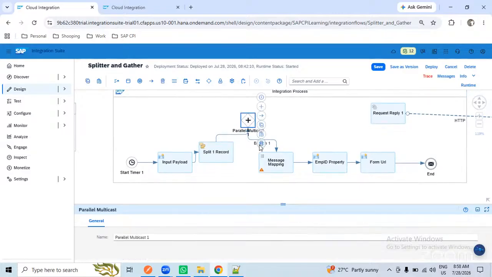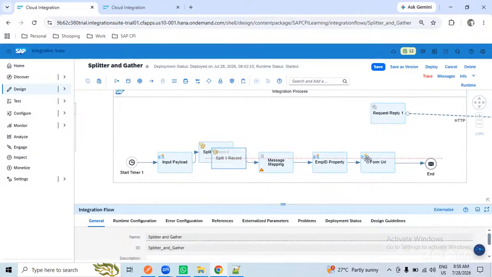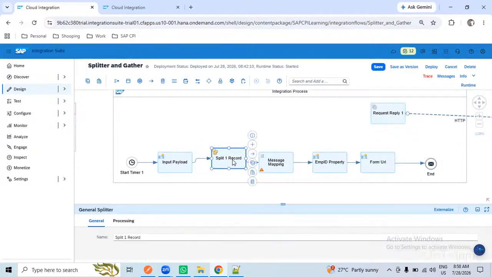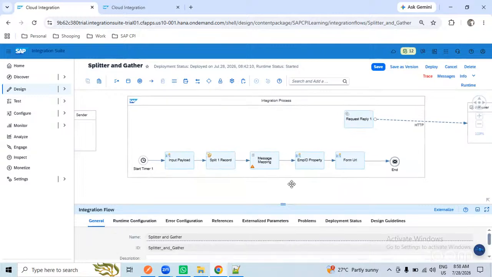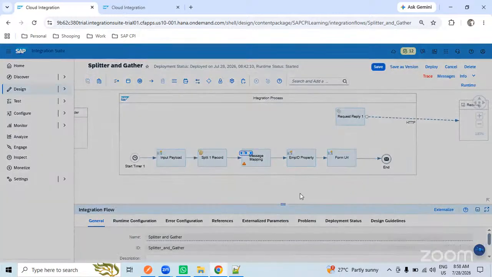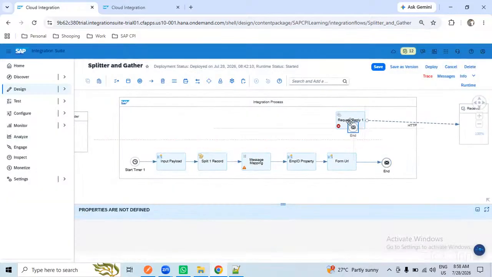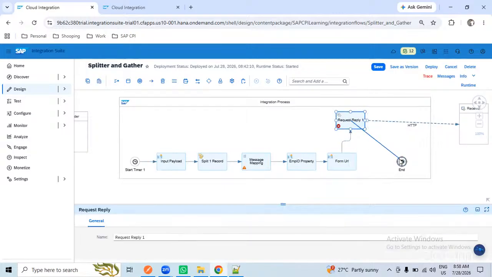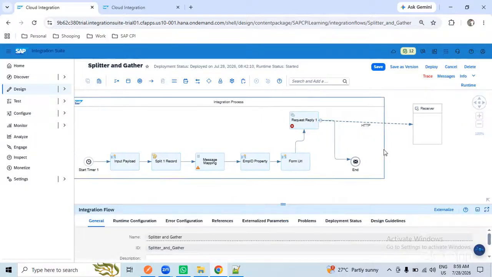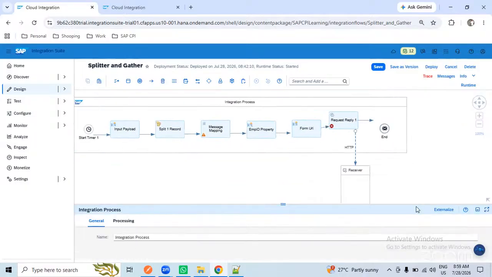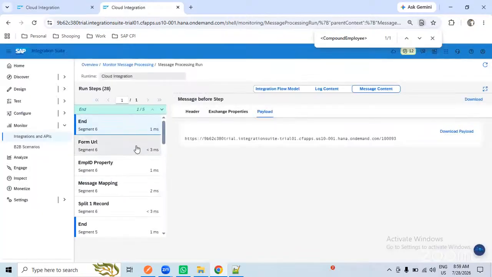And one more thing, without using the multicast itself, we have found the URL. I don't know why suddenly the multicast came here, because she was asking about the filter, I thought, and suddenly it popped up. This itself is using that functionality. Is this using a sequence or multicast? It's a splitter, one after another, behaving like one after another only, it will send the data. So that means it's a sequence. Yeah, sequence only. You can see the data here, right?